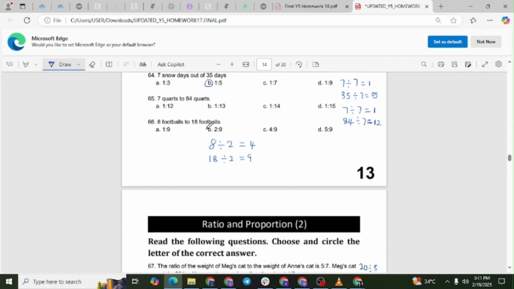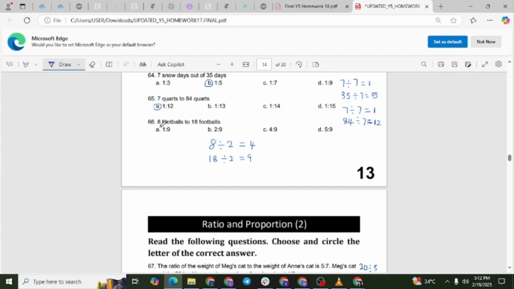Question 65. 7 quarts to 84 quarts. Write the ratio as 7 to 84. Divide both numbers by 7. 7 divided by 7 equals 1. 84 divided by 7 equals 12. The simplified ratio is 1 to 12. So the correct answer is A, 1 to 12.